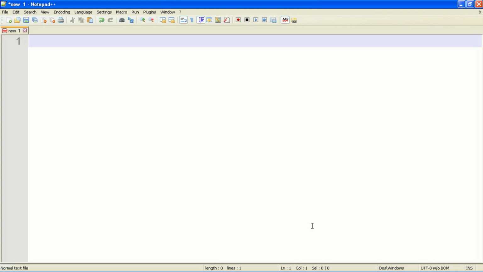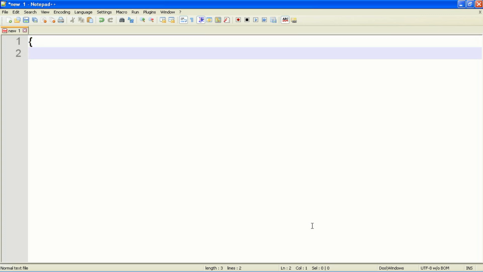Let me begin by making a simple JSON file. Most JSON files will begin with a curly brace. Then, for clarity's sake, I am putting in a next line. Then JSON key names will always have double quotes. So, suppose I have to show two words after parsing the JSON. I am putting W1 as my first label. And then the colon character is the separator between the key name and its value.